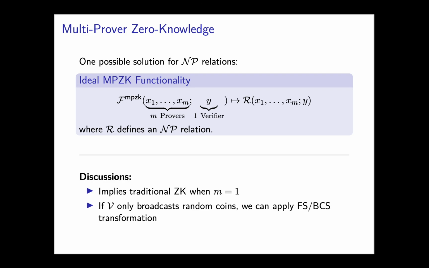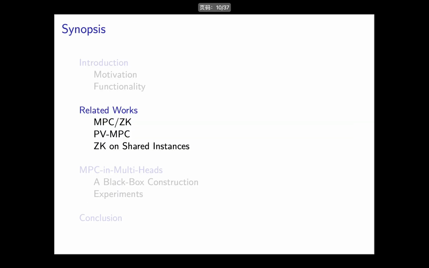As a sanity check, if we set the number of provers to be 1, then this functionality describes exactly the traditional single prover, single verifier zero-knowledge proof. What's more, if the verifier's messages are only public random coins, then the role of the verifier can be emulated by the provers using the Fiat-Shamir heuristic.